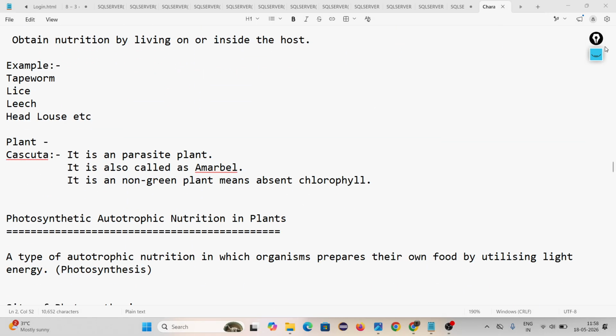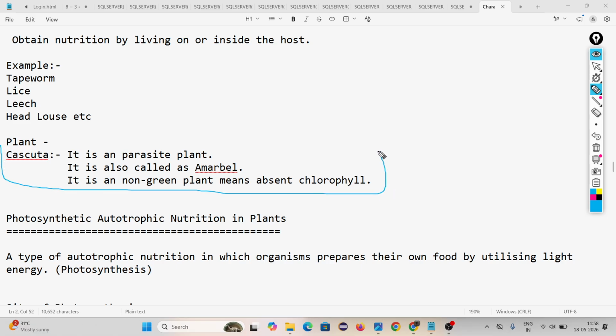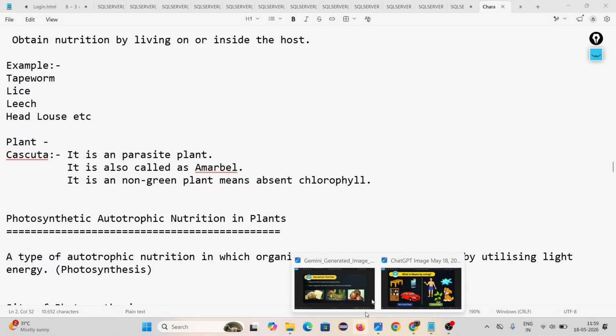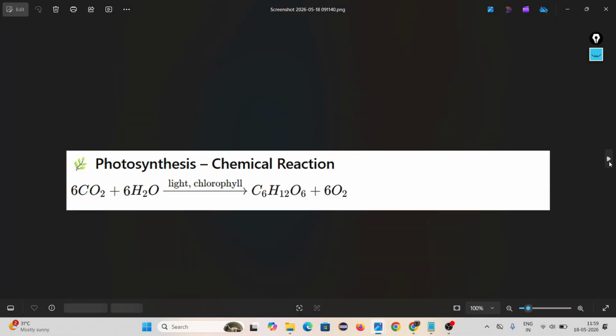Some examples. And remember, there is a plant called cuscuta. You know about tapeworm, leech, head louse. You know these are parasites. But there is a plant called cuscuta that is also a parasitic plant. Parasitic plant means they depend upon another organism's host body to get their food. Look, I am showing you the image. Cuscuta.